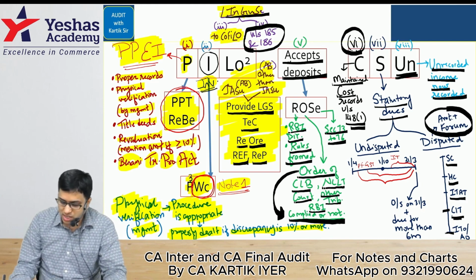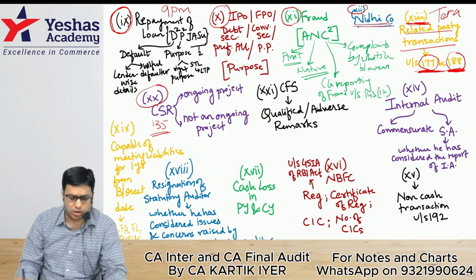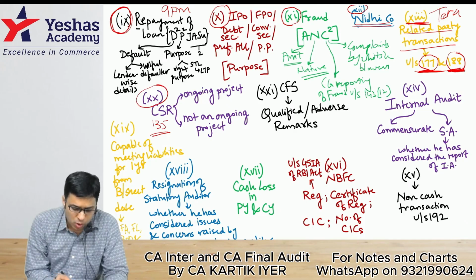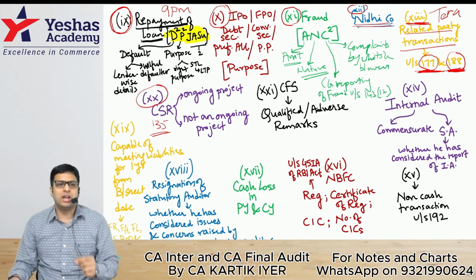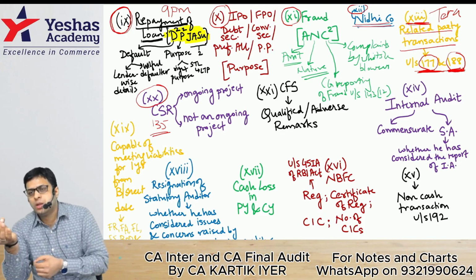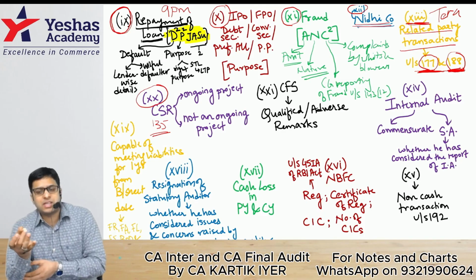Let's go to Caro clauses 9 to 21. Last part of Caro. Let's do it. Caro clause 9 is about repayment of loan. In that we did a code called DP Jasu. Very simple. Default. Then it was purpose, and then it was Jasu.